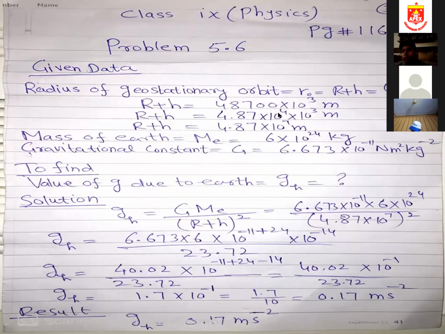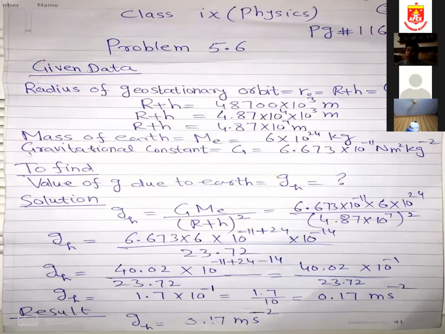And this 10 to the power 4 is coming because I'm moving the point from here to here in scientific notation: 1, 2, 3, 4. Because I'm going from right to left, the power will be positive. So 4.87 times 10 power 4 multiplied by 10 power 3. Again, the bases are the same, so the powers will be added. 10 power 4 plus 3 is 10 power 7. So we have converted the distance from kilometers into meters.